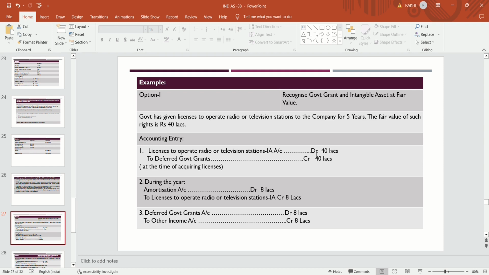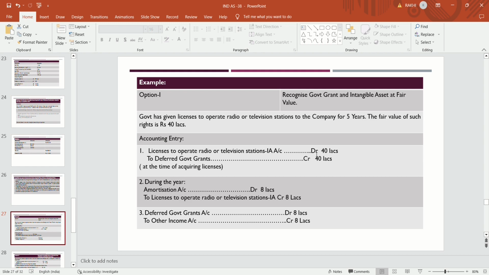And during the year, there are two entries. First, amortization, because the license is to be amortized over a period of 5 years, so it becomes 8 lakhs: amortization account debit, to license to operate radio or television station, that is intangible account, credit 8 lakhs. And the liability, deferred government grant, is also reduced over a period of 5 years.